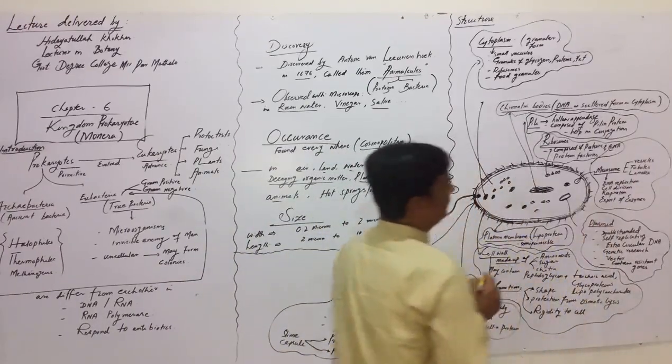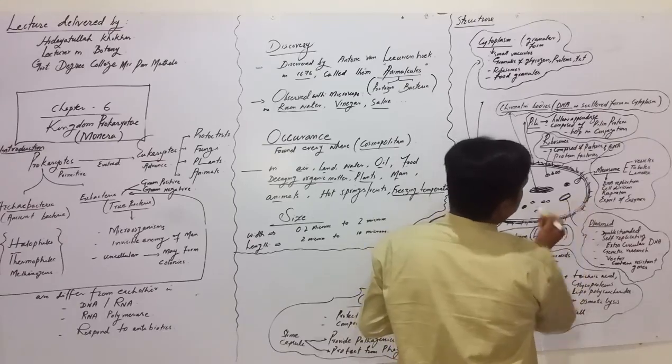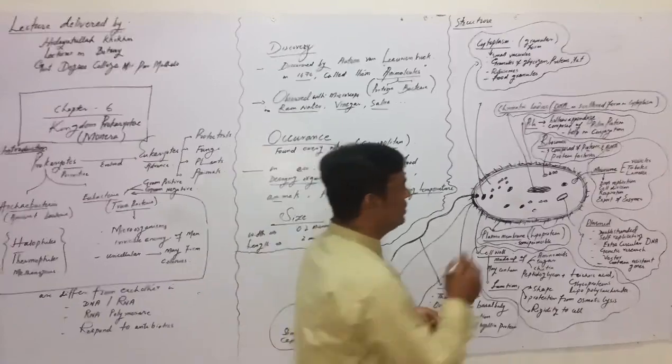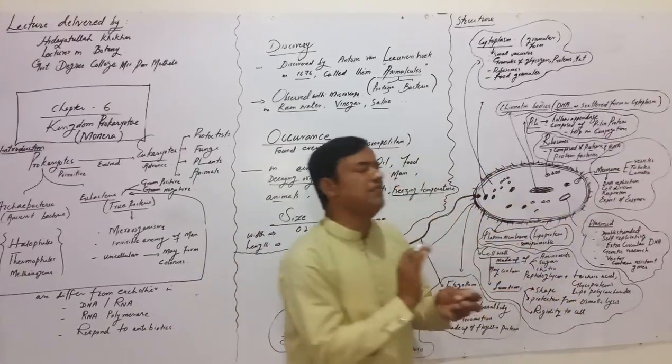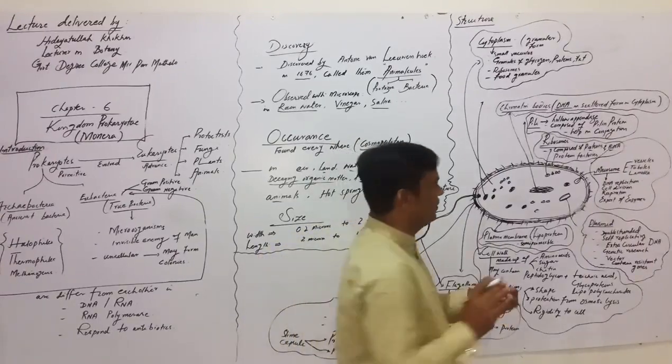Then plasmid. Plasmid is basically a double-stranded circular structure. This is extra genetic material, extra DNA. This plasmid has no concern with the growth and metabolism of bacteria.